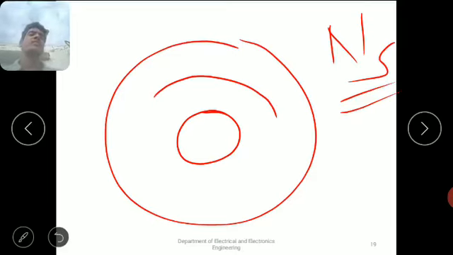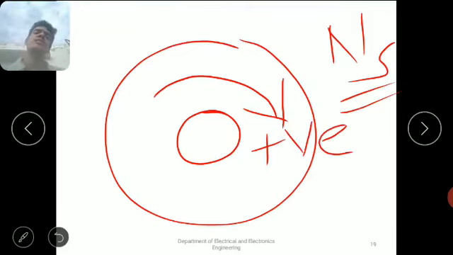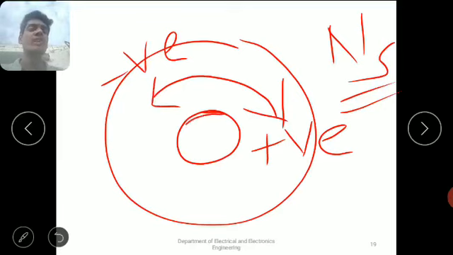For example, we can assume positive sequence components are revolving in the clockwise direction. Then negative sequence components are revolving in the anti-clockwise direction. With respect to the rotor, those components are revolving with synchronous speed.